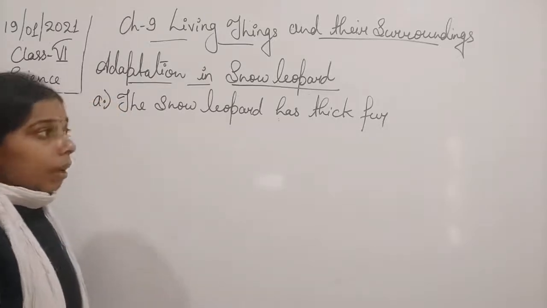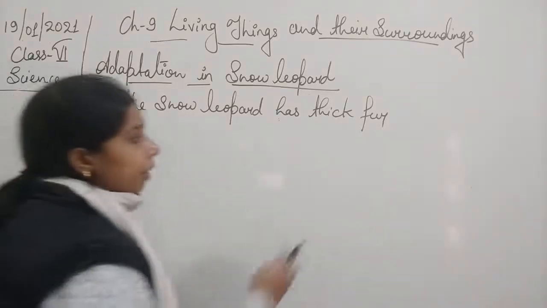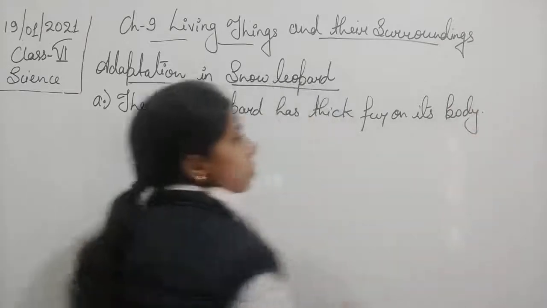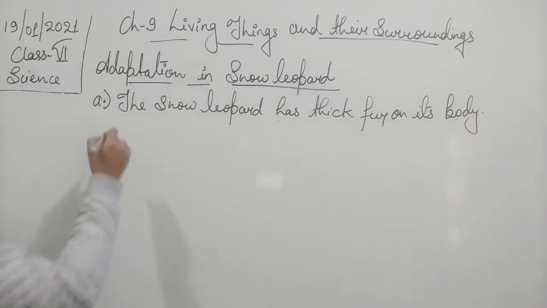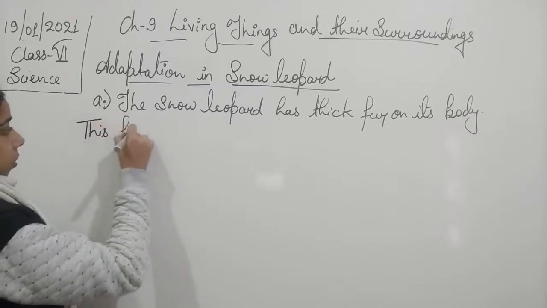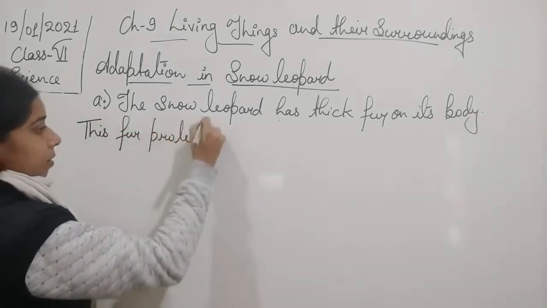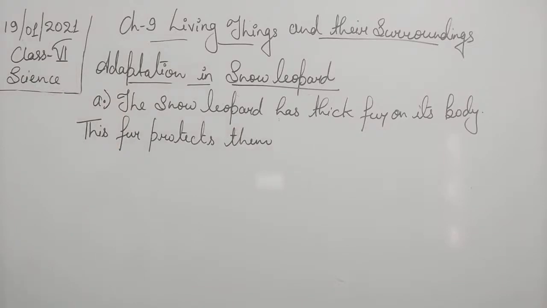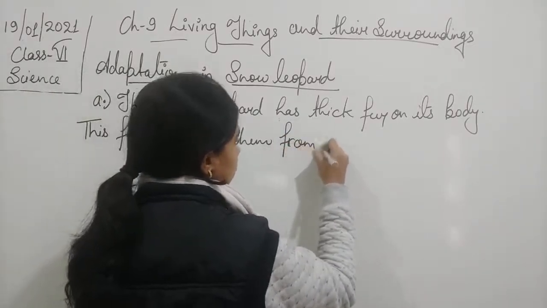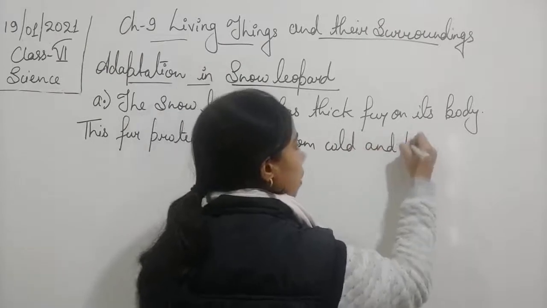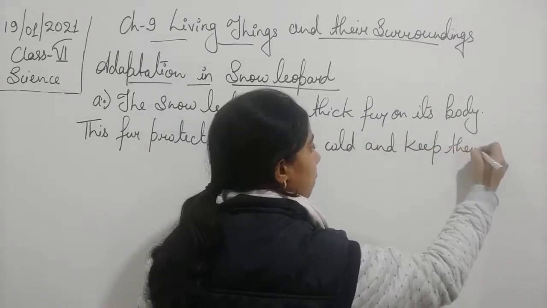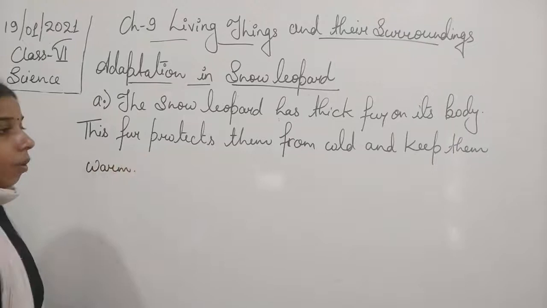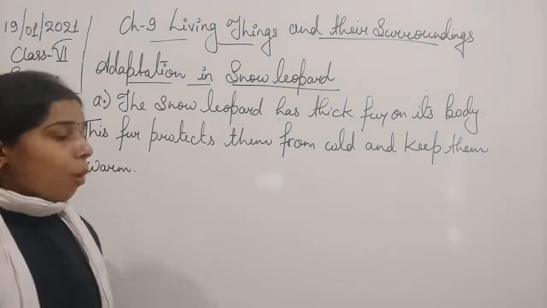So we can say that the snow leopard has thick fur on its body, and this fur protects them from cold and keeps them warm.